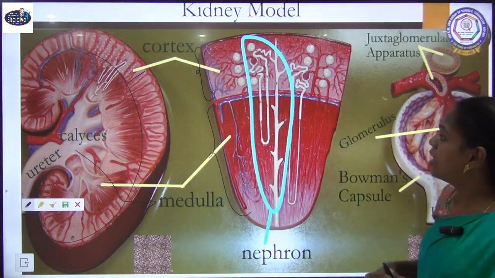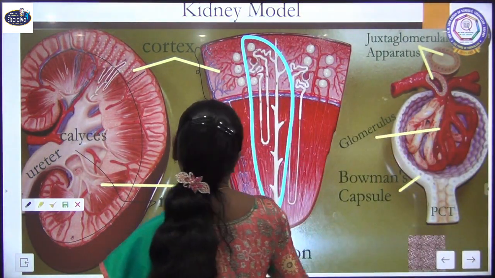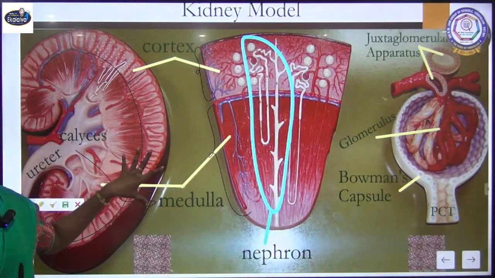So this is how the nephron is located in our kidneys.